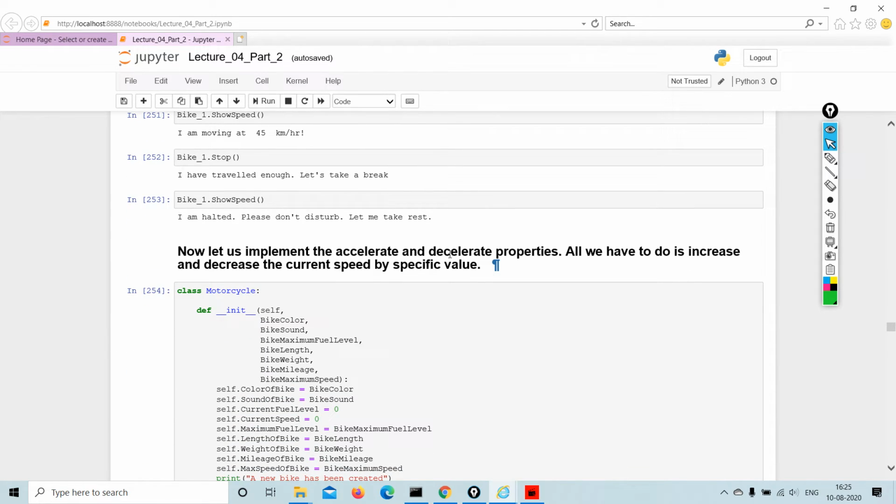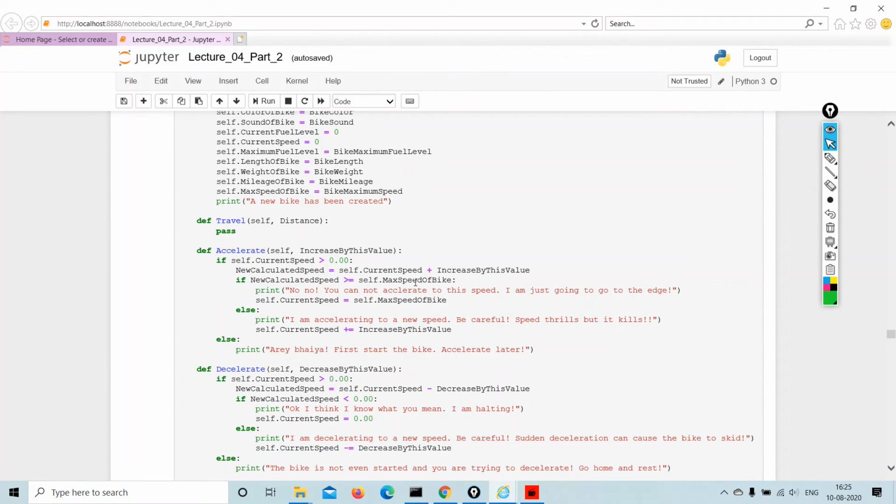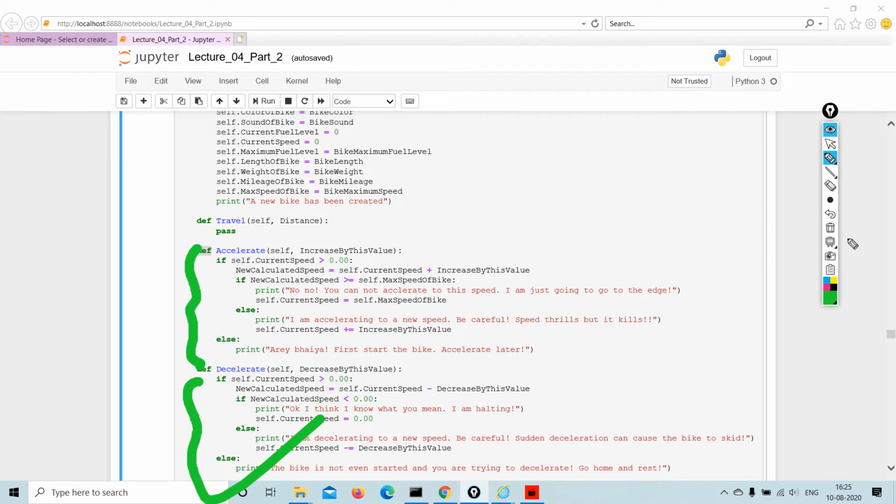Now let us implement the accelerate and decelerate behaviors. All we have to do is increase and decrease the current speed by a specific value. So all we are doing is looking at this bit, and this bit, right?